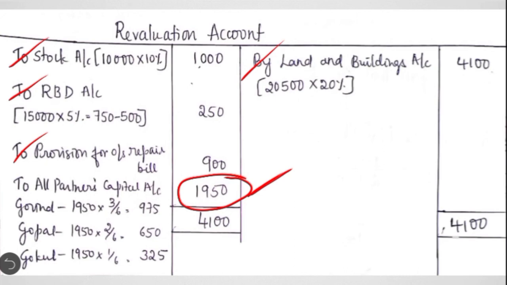So he also gets a share in this profit. So it should be transferred to all partners' capital accounts including the retiring partner in the old profit sharing ratio, that is 3:2:1. So each one of them will get 975, 650 and 325.